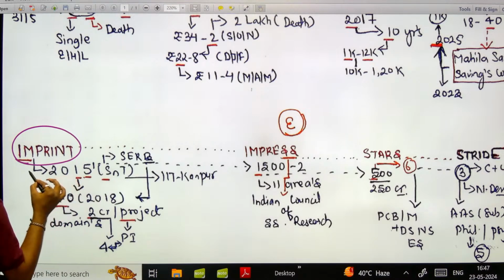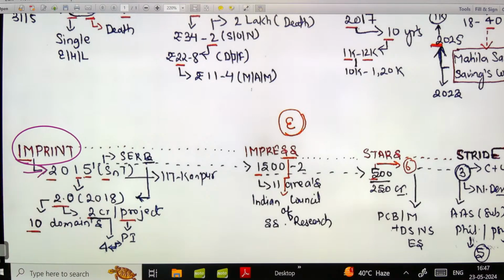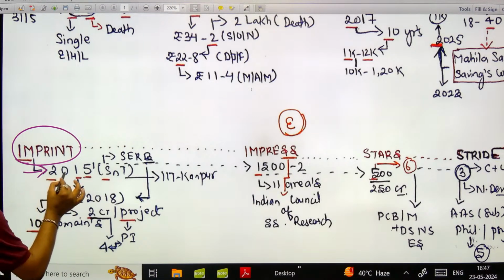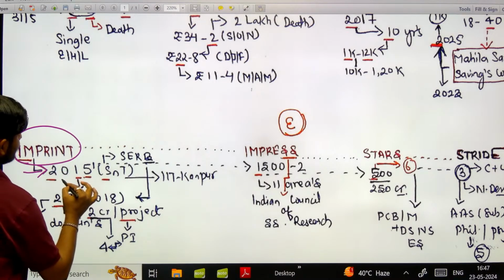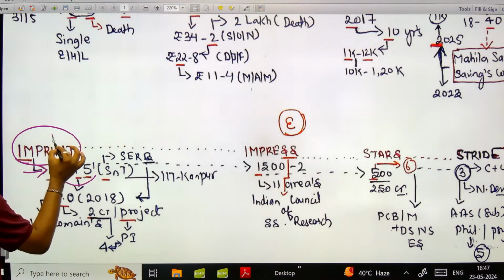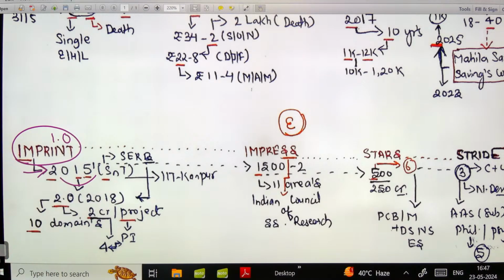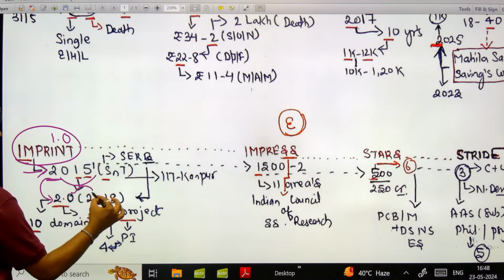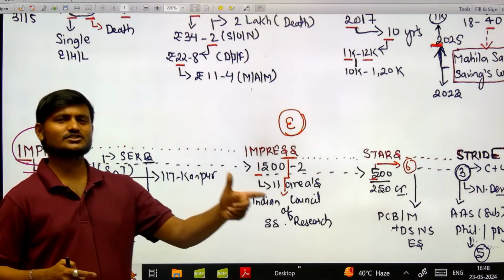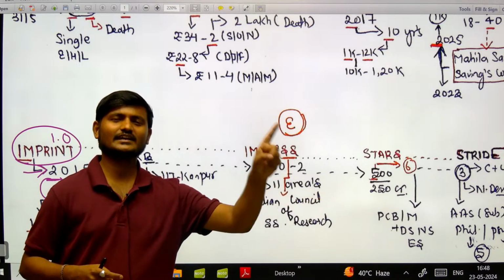Now on this 2015, see how I would carry forward the things. 2015 जो था, that was the year in which imprint 1.0 was launched. Okay, first thing. From this 2015, I took the number 2 and I remember that okay, imprint 2.0 was also launched. कब launch हुआ था? 2018 में। अगर नहीं याद आ रहा है, just instantly open your notes, see it and write it.